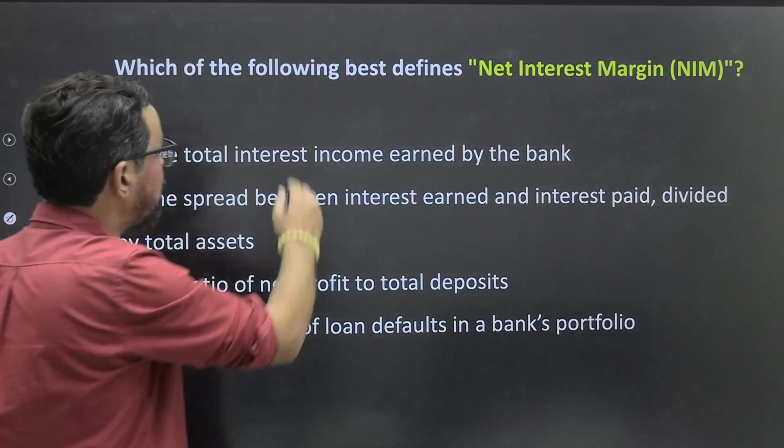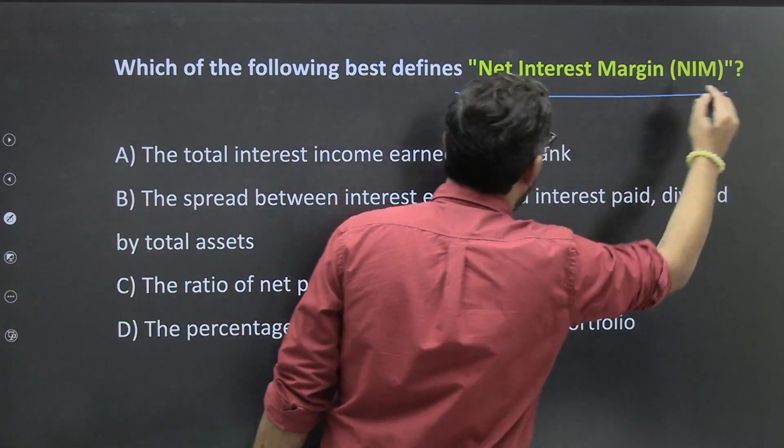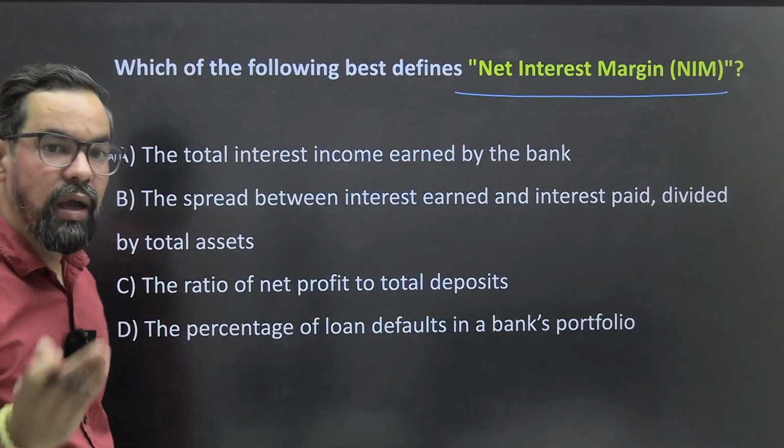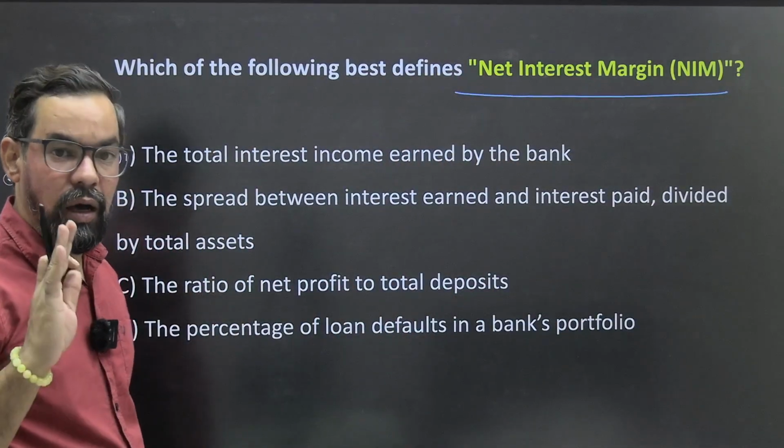ठीक है, which of the following best defines NIM? So, how do you calculate NIM? It is NII divided by your average assets.